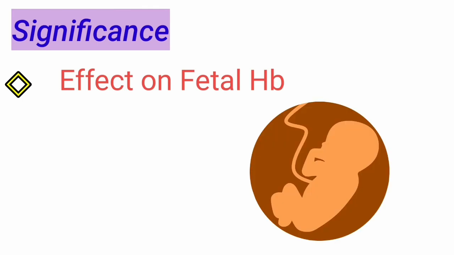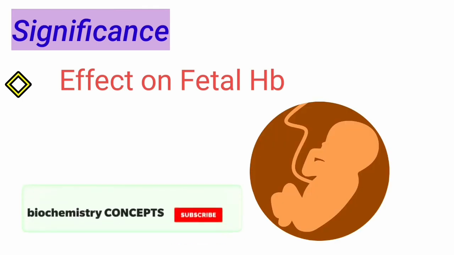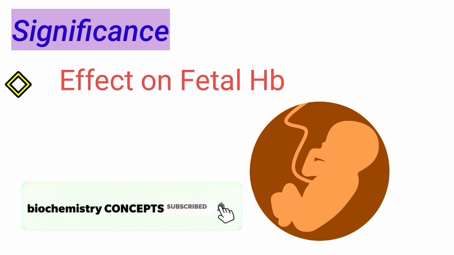Coming to the effect of 2,3-BPG on fetal hemoglobin. Fetal hemoglobin has the subunits alpha 2 and gamma 2, which is different from adult hemoglobin, which has alpha 2, beta 2. The affinity of 2,3-BPG for fetal hemoglobin is very low compared to adult hemoglobin. Because of this low affinity, fetal hemoglobin can extract oxygen from its mother's blood.